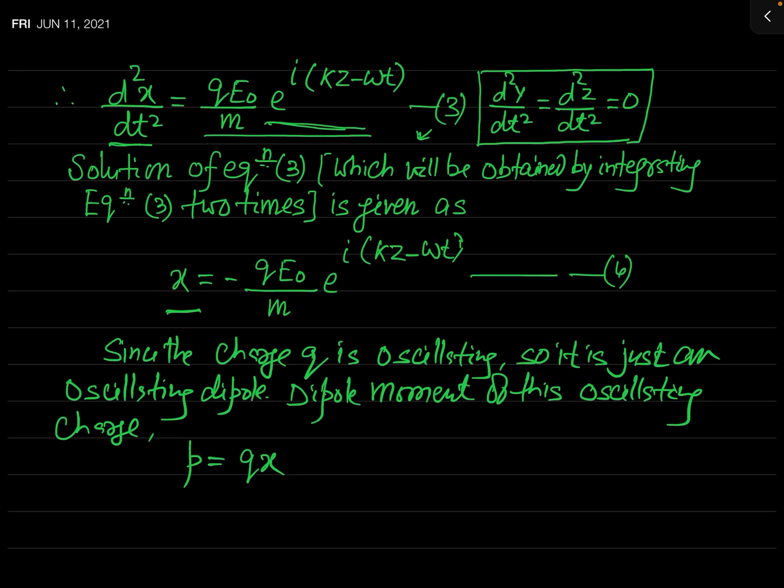So let us put the value of x which we have obtained in equation 4, and after putting that you will get the dipole moment of this oscillating dipole.